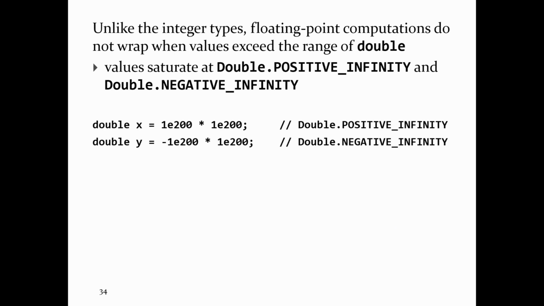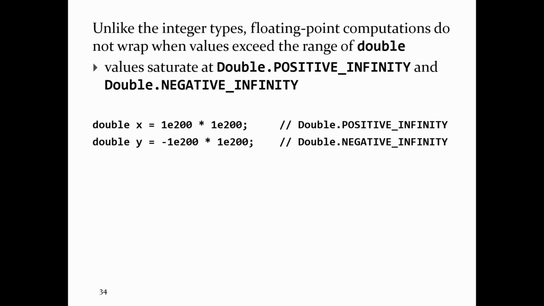Floating point values do not wrap around. So if you perform a calculation with a floating point value, you do not get overflow. If it doesn't fit inside the range of the floating point value, there's no overflow. Floating point values saturate. So if you try to compute a value that's larger than double max value, you end up at double positive infinity. If you try to compute a value that's less than the negative of double max value, you end up at double negative infinity.